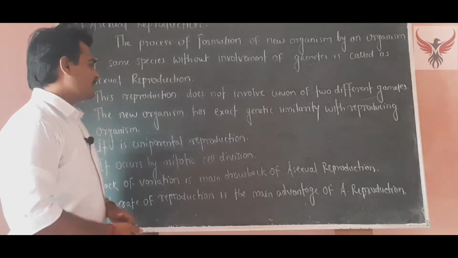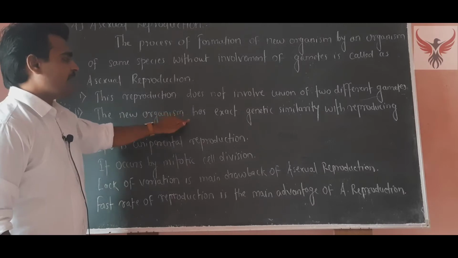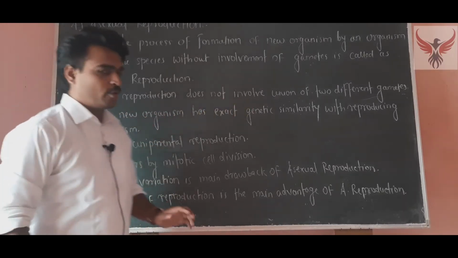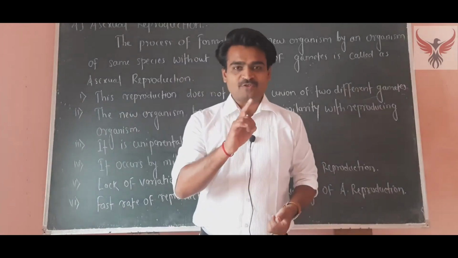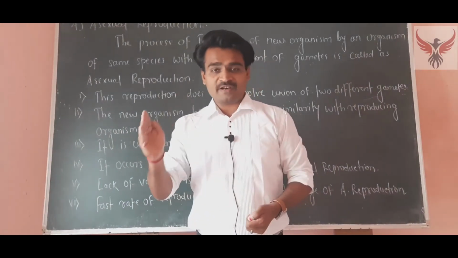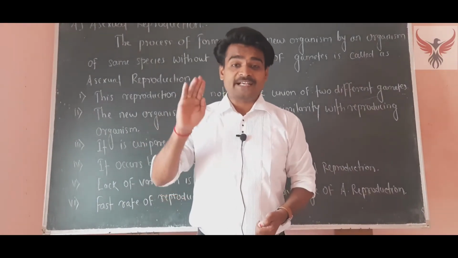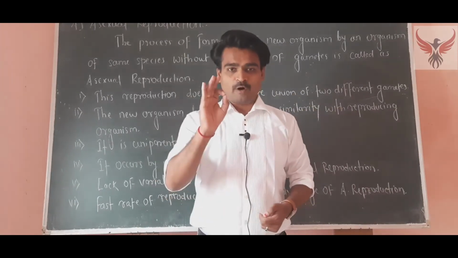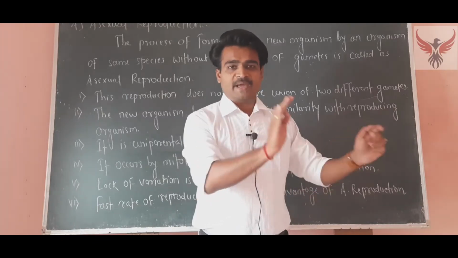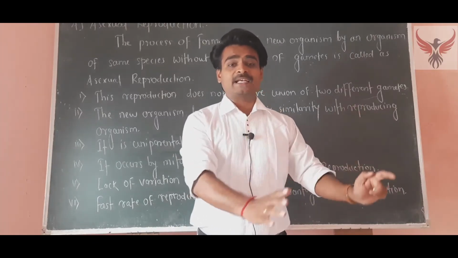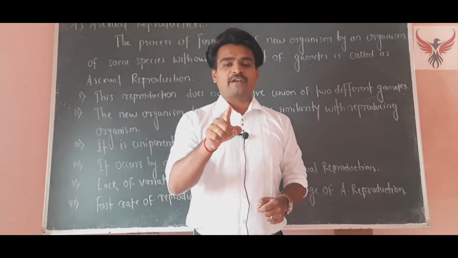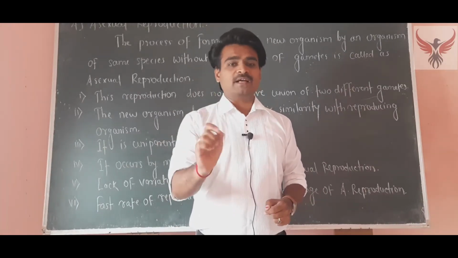Clear? The second point is that the new organism has exact genetic similarity with the reproducing organism. Whatever new organism is formed in asexual reproduction has exact genetic identity with the parent. Whatever genetic material is present inside the parent is completely and exactly present inside the new organism, which is why the new organism is exactly similar to the parent.